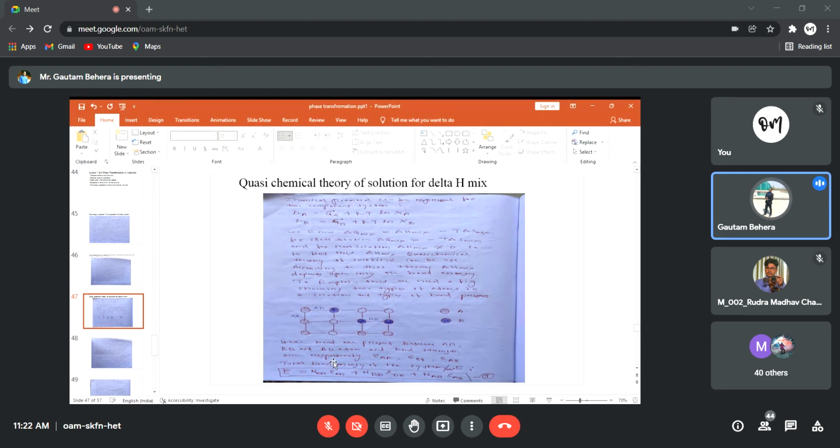Now, total bond energy of the solution, if you want to find out, then that is given by E, which is nothing but this is the expression you have to remember. So total bond energy of the solution is equal to E, that is equal to NAA epsilon AA plus NBB epsilon BB plus NAB epsilon AB, where NAA is the number of bonds between AA, NBB is the number of bonds between BB, and NAB is the number of bonds between AB. Okay.